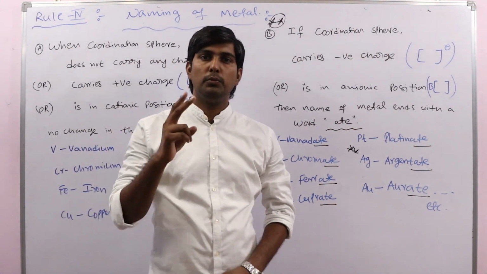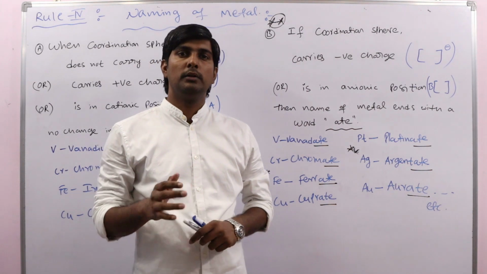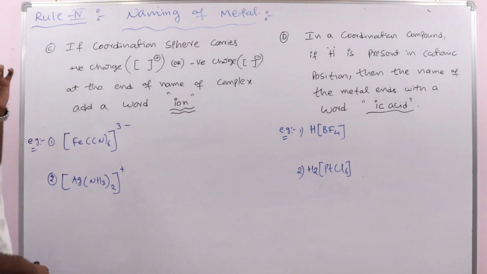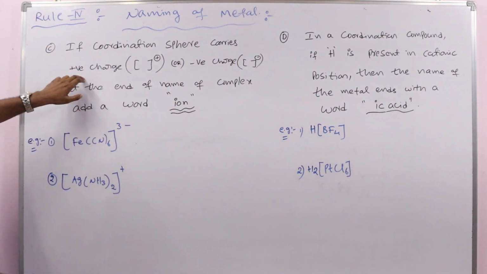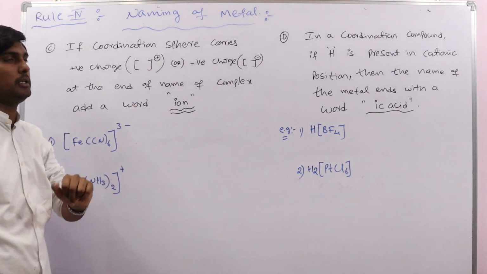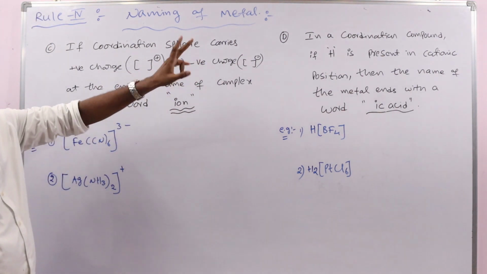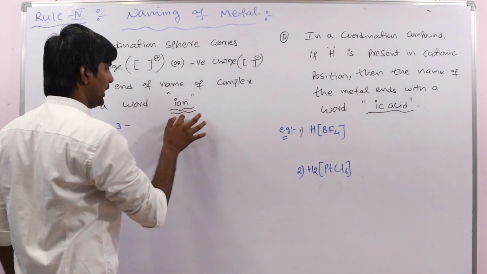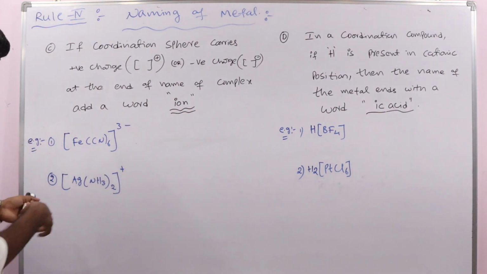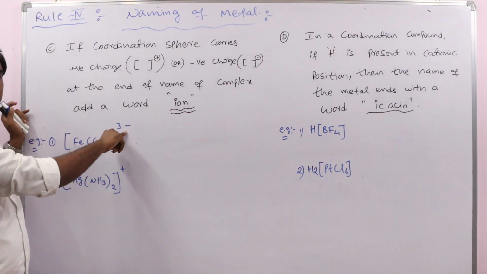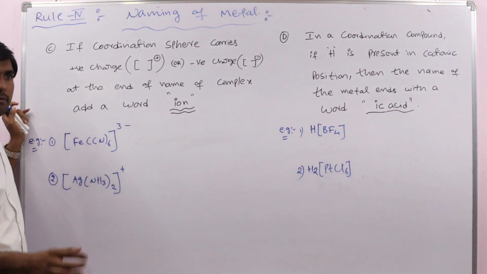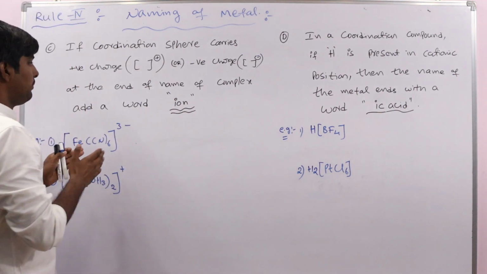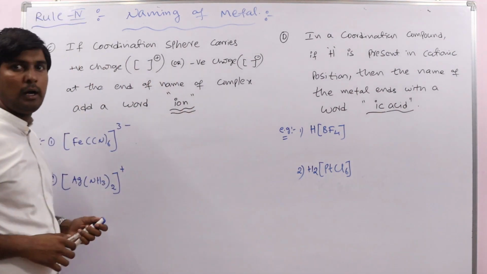Now let us see two more cases in this one, rule 4 only. So that is the end of the nomenclature rules. Now let us see the last two rules. If the coordination sphere carries a positive charge or negative charge, in both cases, at the end of the name of the complex we have to add the word ion. Maybe negative charge is present on the complex, or maybe positive charge, whatever it may be, follow all the rules which we discussed till now. Write the complex name, at the end add ion.